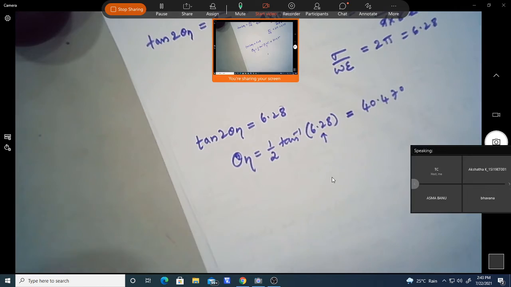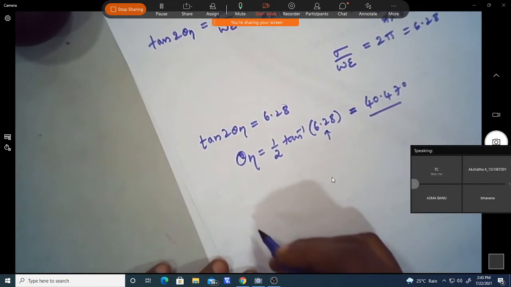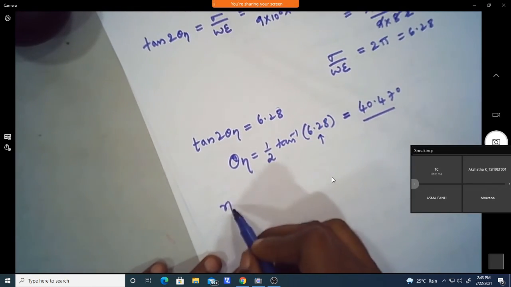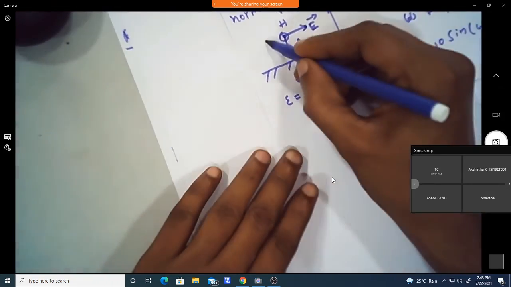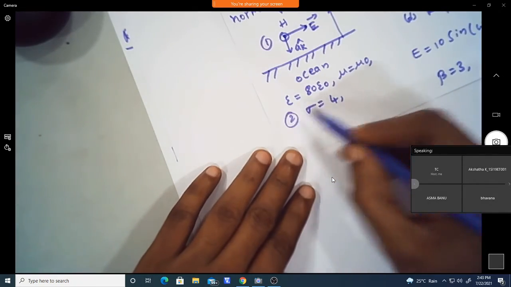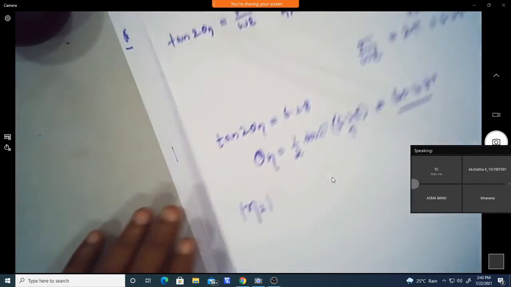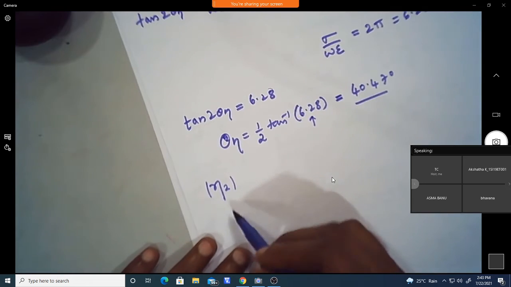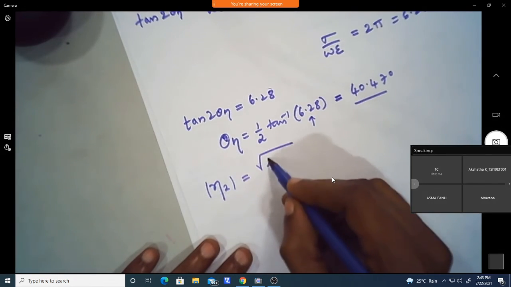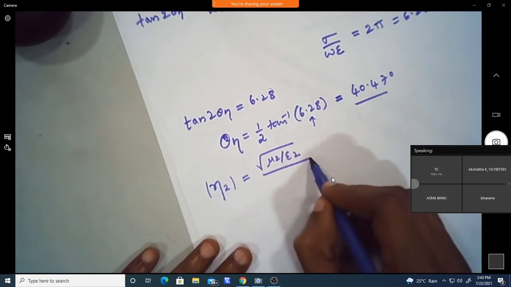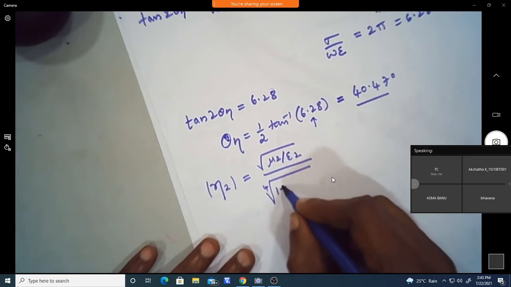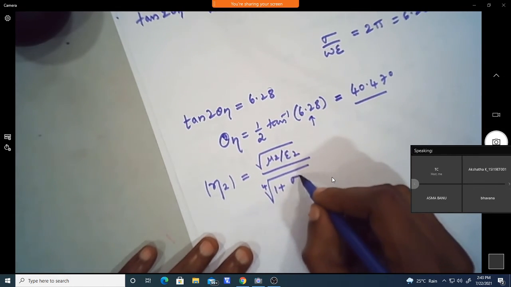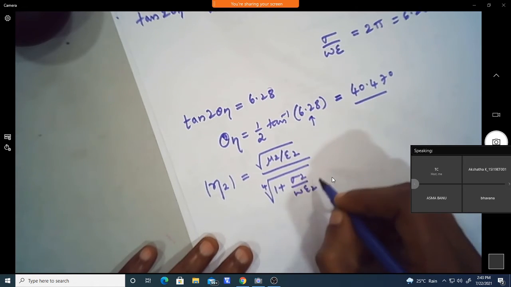Now we need to find eta, that is in the ocean, the second medium. If you take this as medium 1 and the ocean as medium 2, we have to find eta 2. This is nothing but root of mu 2 by epsilon 2, divided by the fourth root of 1 plus (sigma 2 by omega epsilon 2) whole square.